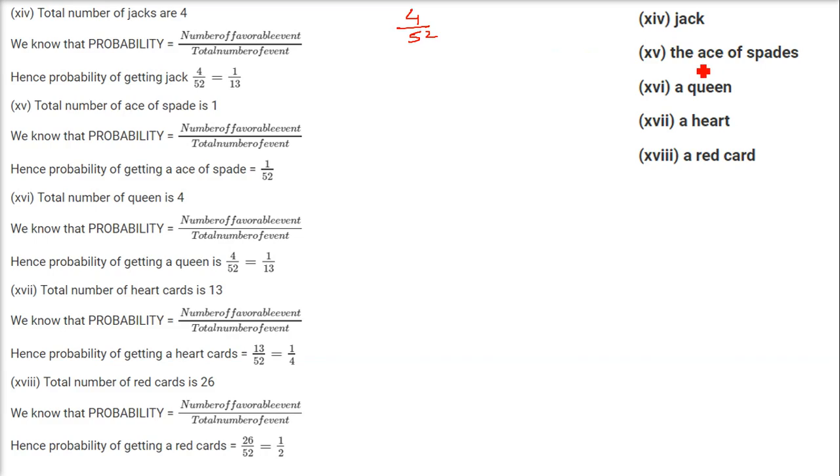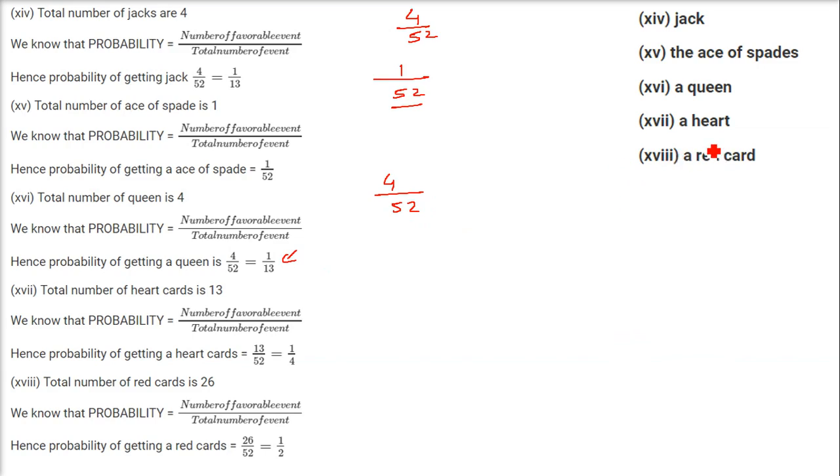The ace of spades. What does it mean? The ace is the card number 1. Spade has 13 cards, and only one ace will be there in spade. So 1 will be the favorable case. 52 is the total number of cases, so 1 by 52. Now a queen. How many queens are there? In each suit, we have 4 queens. So 4 is the favorable case, 52 is the total number of events. So 4 by 52, 1 by 13 is the answer.